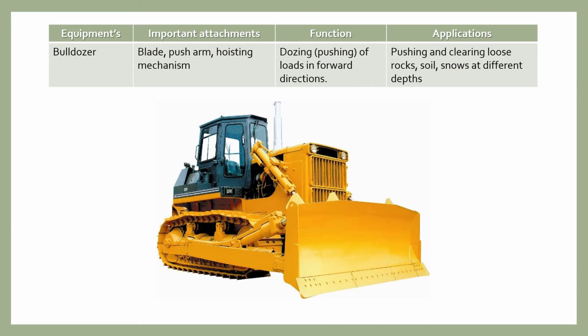The main function of the bulldozer is dozing or pushing loads in the forward direction. And what are the important attachments of the bulldozer? They are blade, push arm, hoist and the hoisting mechanism.